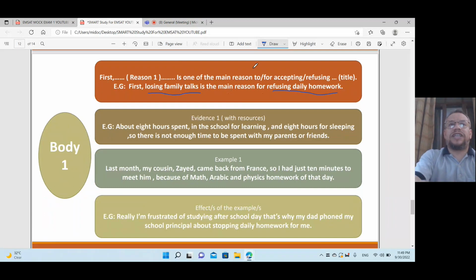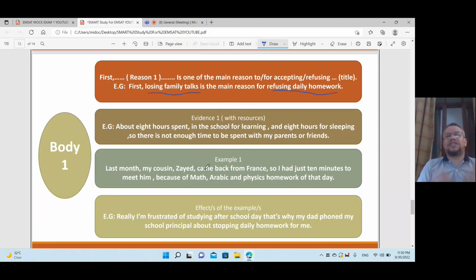For example, about 8 hours are spent in school for learning and 8 hours for sleeping at home, so there is not enough time to be spent with my parents or friends. This is evidence with facts, as evidence for what I said before about losing family talks.